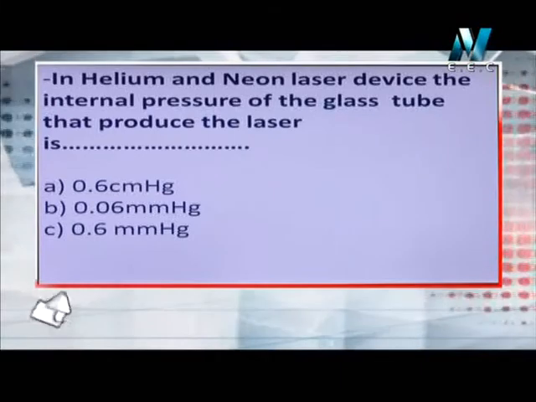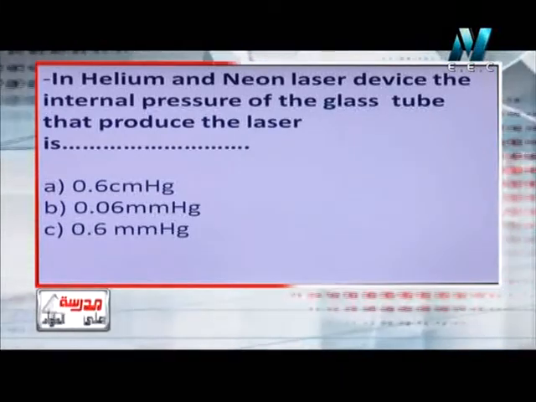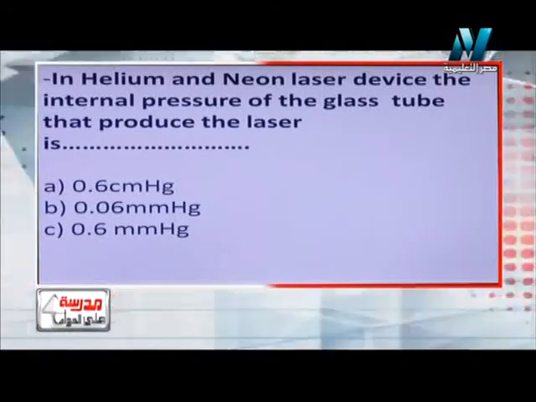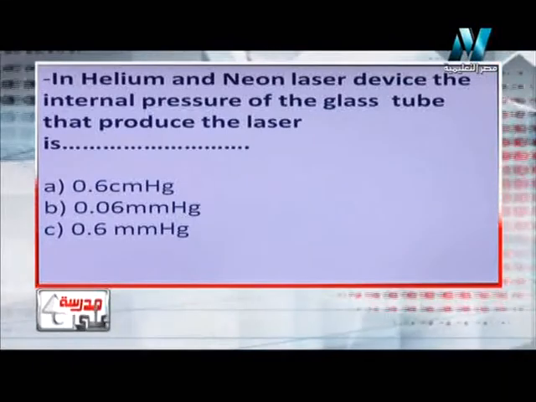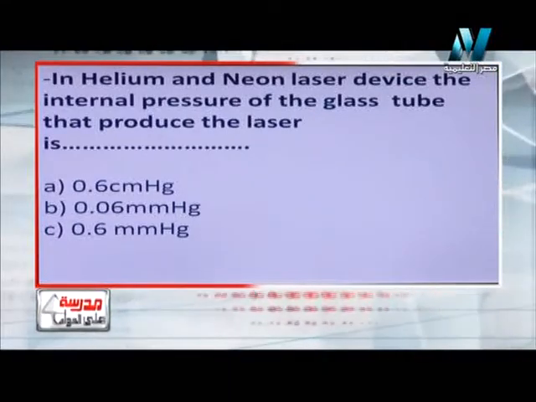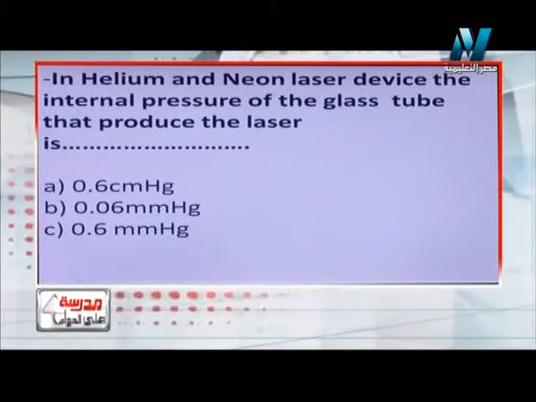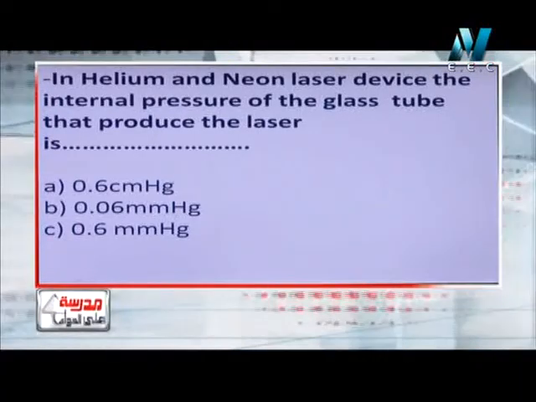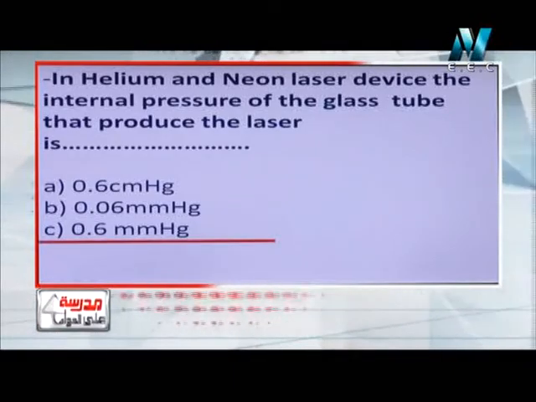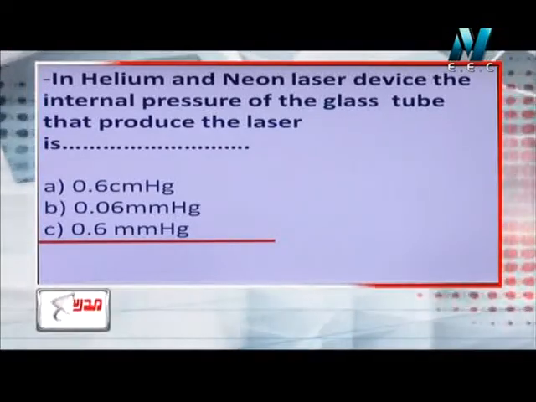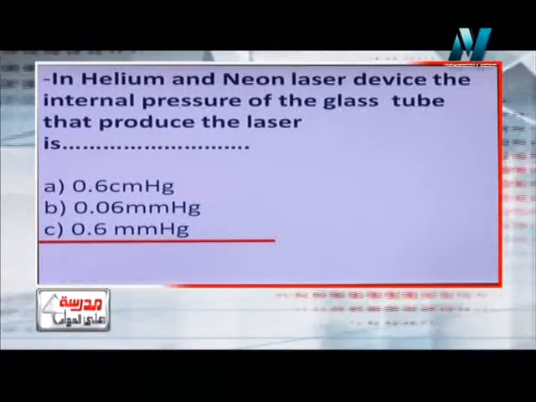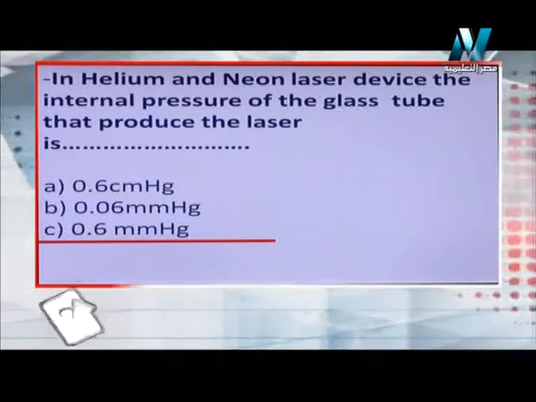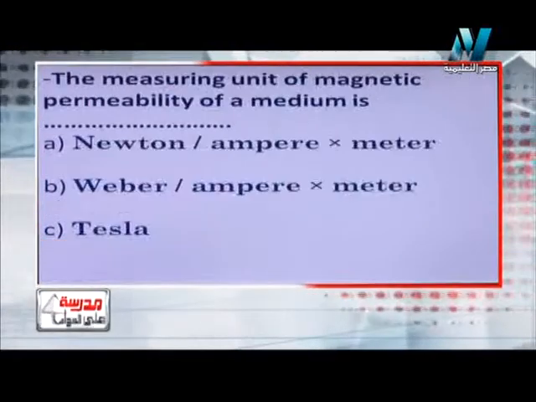In a helium and neon laser device, the internal pressure of the glass tube that produces the laser is equal to... Okay, this is a very important question. In a helium and neon laser device, the internal pressure of the glass tube that produces the laser is 0.6 millimeter mercury. So this is the pressure of the quartz tube of the neon helium laser device. Okay, let's move to another one.